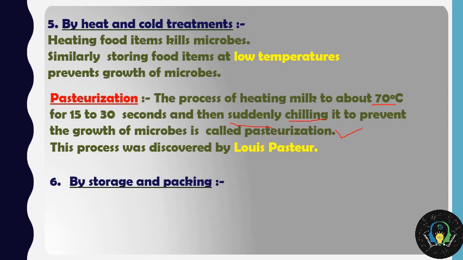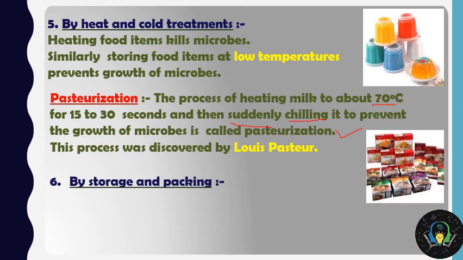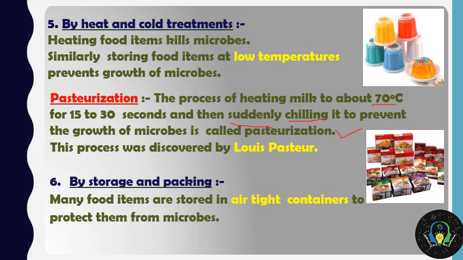By storage and packaging, many food items are stored in airtight containers to protect them from microbes, like the jellies or the biscuits or wafers or any of the other packed food items that you are buying from the shops. So these are the 6 preservation techniques to conserve and to save food from getting contaminated.